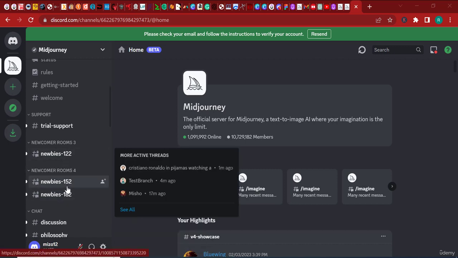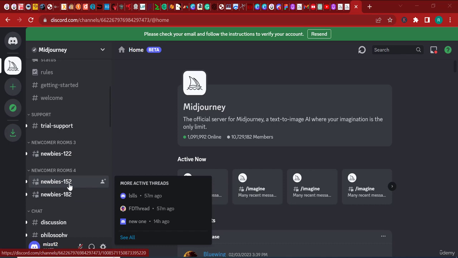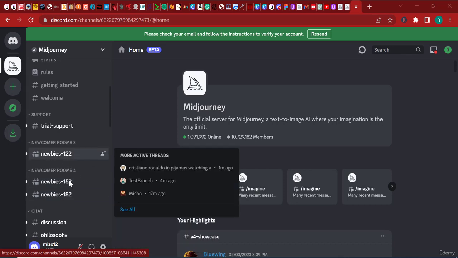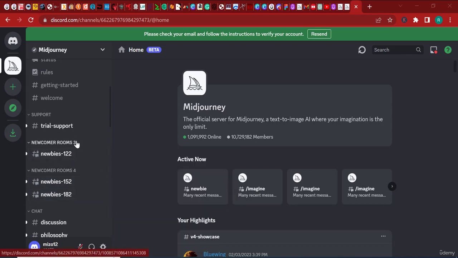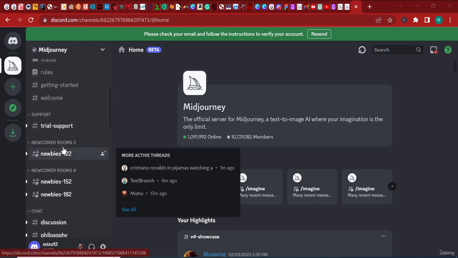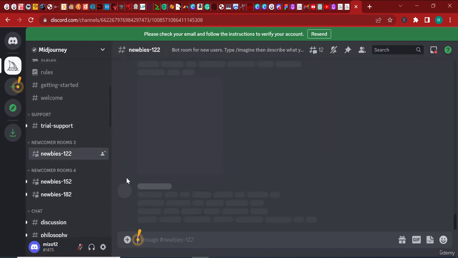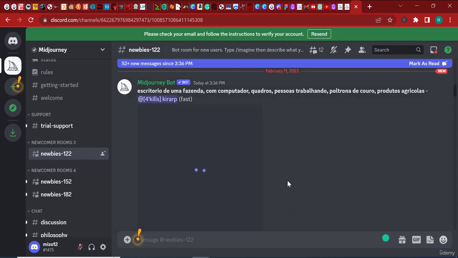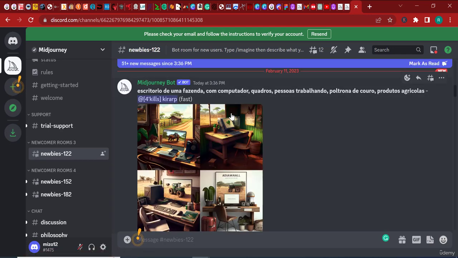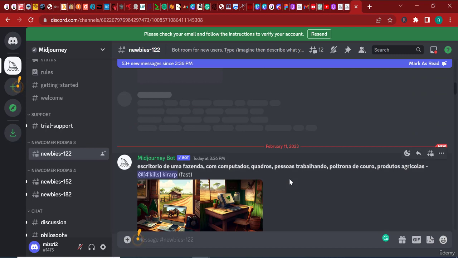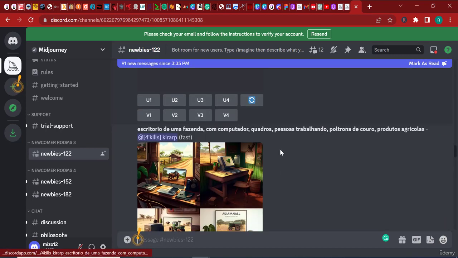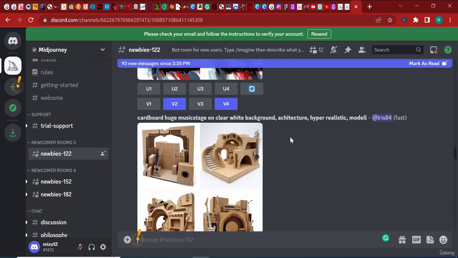You can already see that there are 3 newbie rooms. You can join any one of those, no problem. Now, you can just click on one of those. For example, if you click here, what you'll find should not surprise you, because we're going to find some people already sending their prompts to Midjourney, and Midjourney returning with some interesting images.